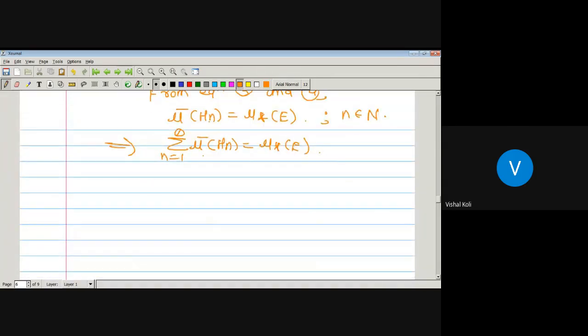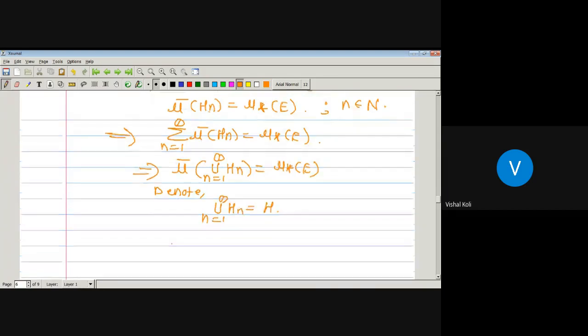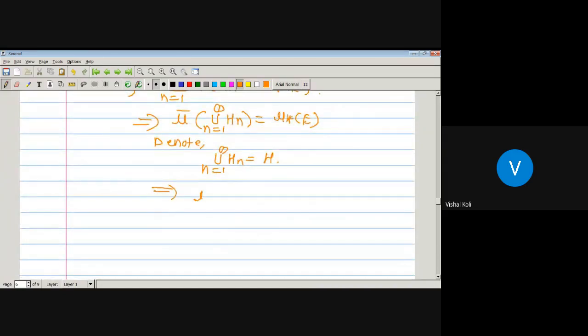But as mu bar is a measure, it holds the condition of a measure, so mu bar of union over n running from 1 to infinity Hn is equal to inner measure of E. Let us denote union over n running from 1 to infinity Hn as H. Okay, so we get mu bar of this capital H is nothing but inner measure of E, and that is what we have to prove.